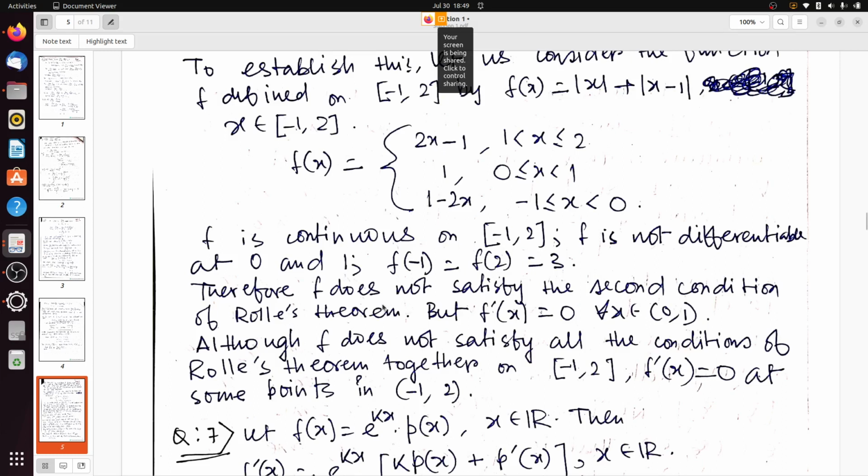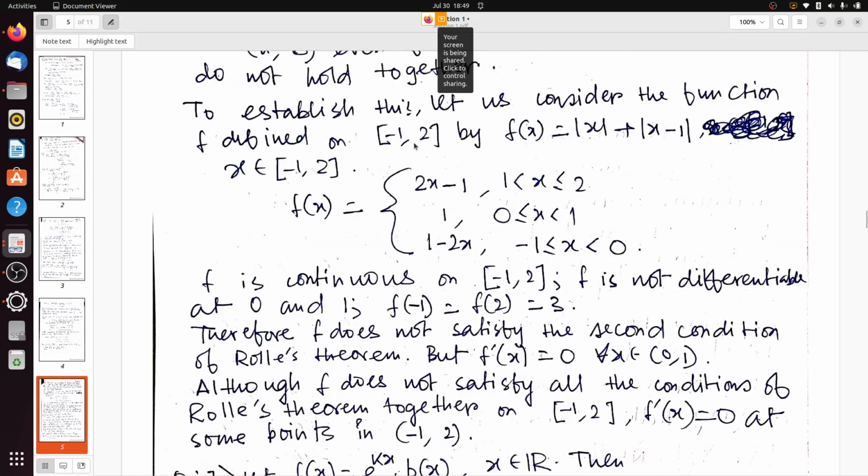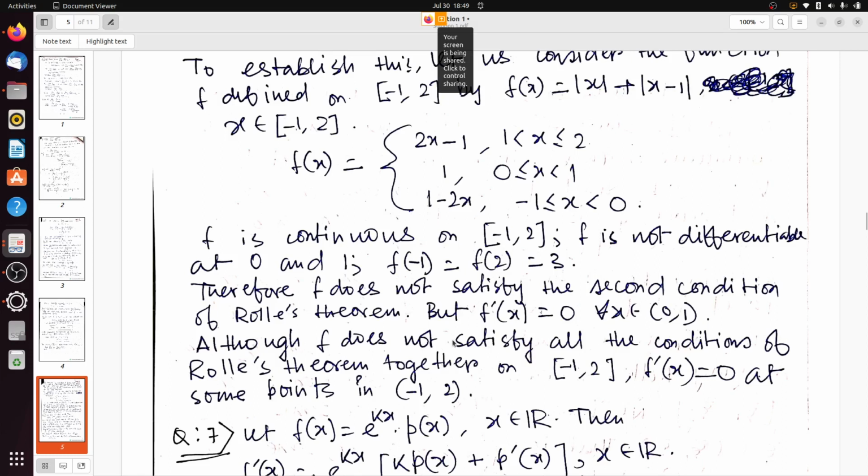Therefore, though f is not differentiable at 0 and 1, that means f has two points of non-differentiability in the open interval (−1, 2). So f is not satisfying Rolle's theorem, but f′(x) equals 0. How? From 0 to 1 the function is 1, so if you take the derivative it will be 0, for all x belonging to the open interval (0, 1). So although f does not satisfy all the conditions of Rolle's theorem together on [−1, 2], f′(x) equals 0 at some points in (−1, 2).